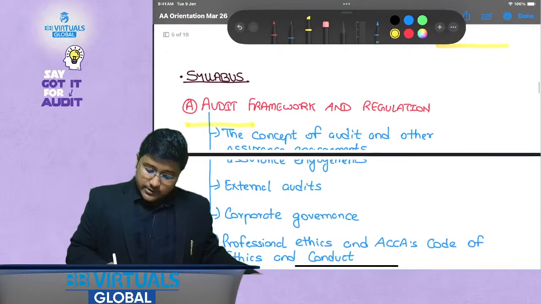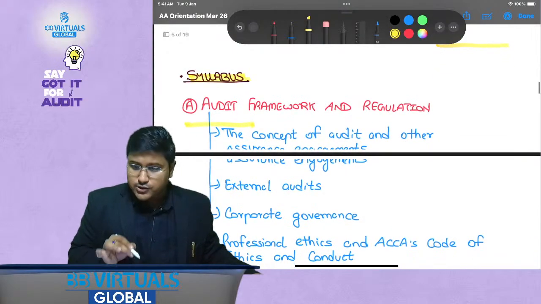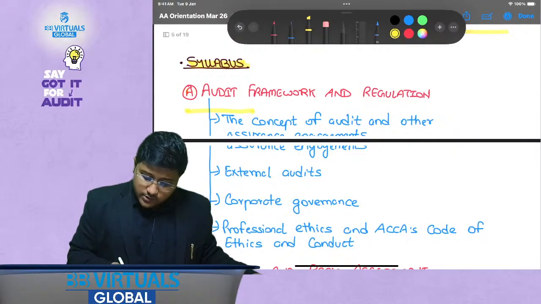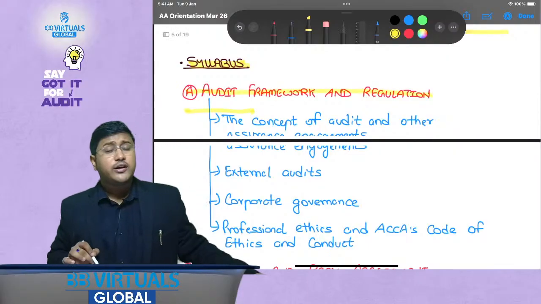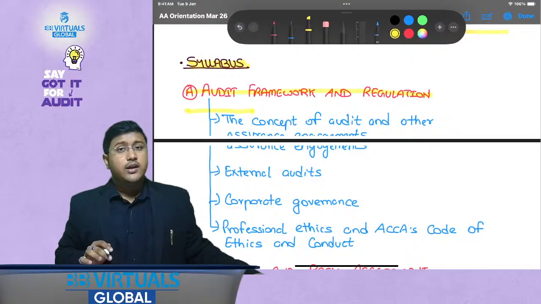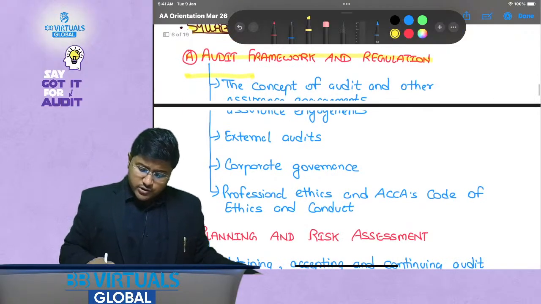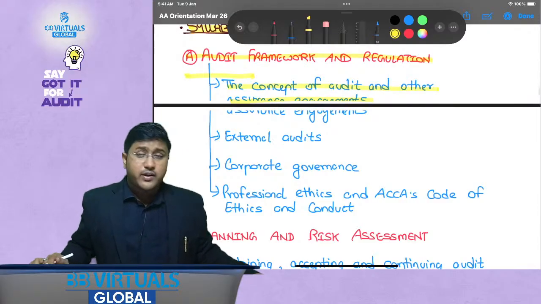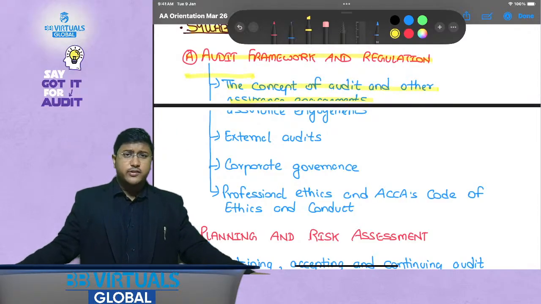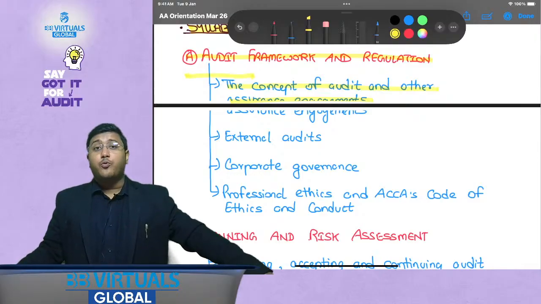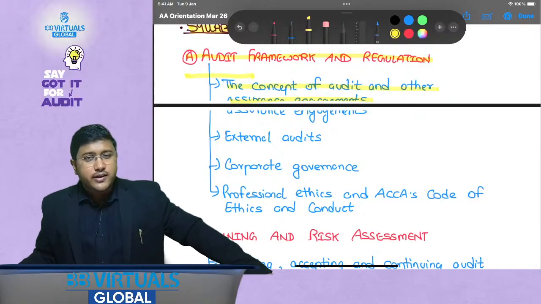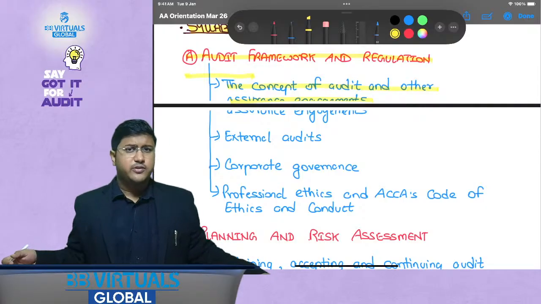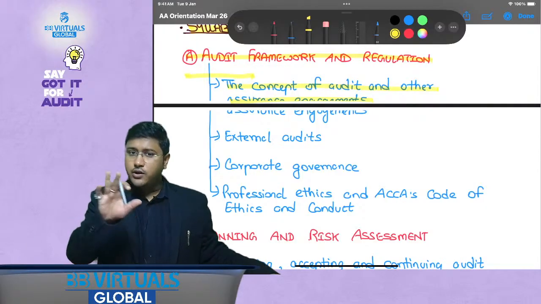Now, let's talk about the syllabus part. Number one is audit framework and regulation. What is covered under it? The concept of audit and other assurance engagements. It means what audit is, what assurance engagements are, how we need to deal with different types of engagement, what the auditor's responsibilities are, what level of assurance is given, all of that.